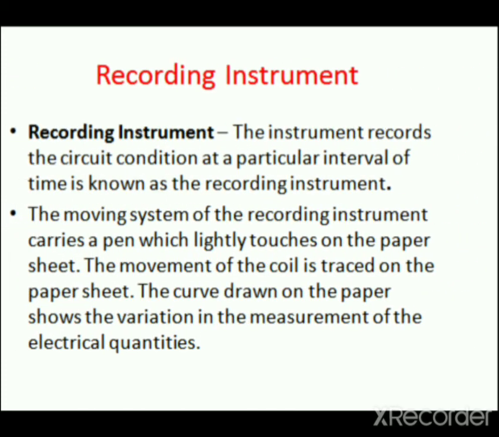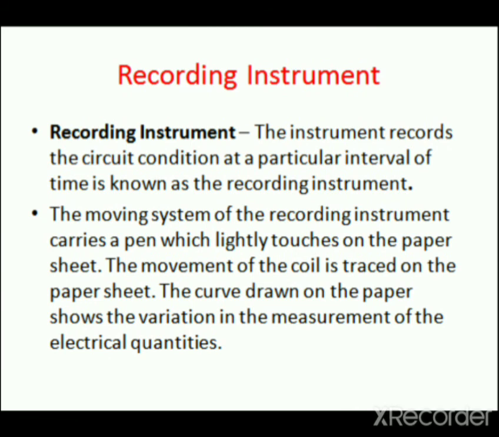Next is recording instrument. The instrument which records the circuit condition at a particular interval of the time is known as the recording instrument. The moving system of the recording instrument carries a pen which lightly touches on the paper sheet.